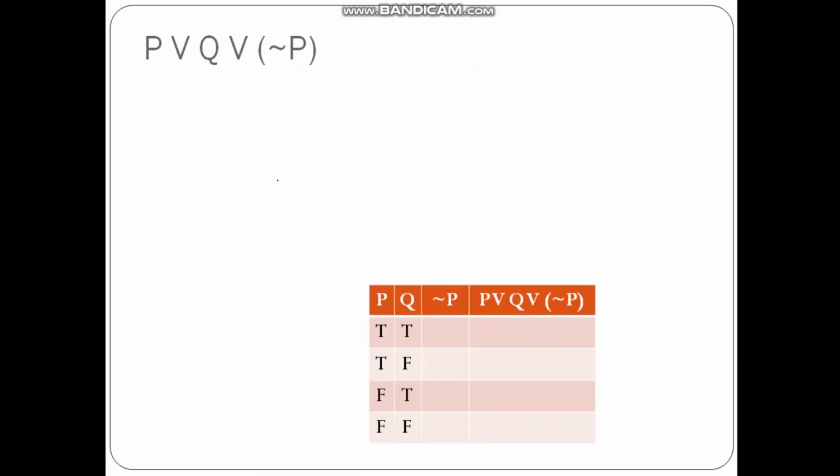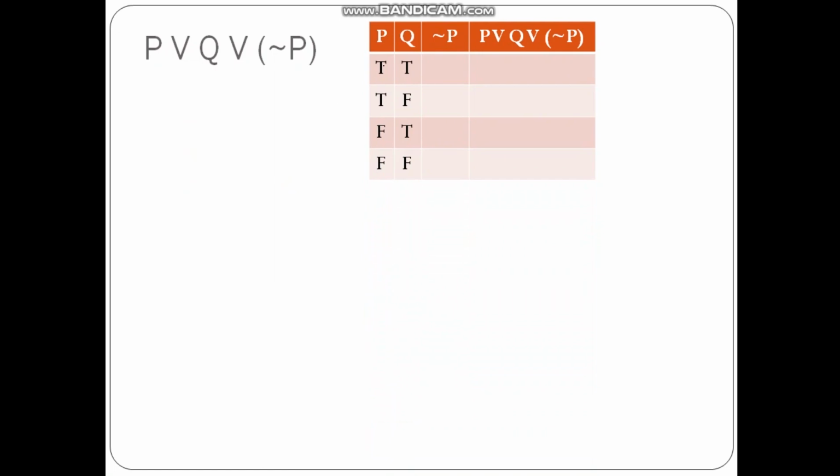So pq is given here, and if p and q are given, I can find out not p. If p is true, not p is false, and if p is true, again not p is false. P is false means not p is true, and p is false means not p is true. Now here we can directly solve this one. Even, you can find out only p or q first, and then whatever the answer is, you can OR that with not p.